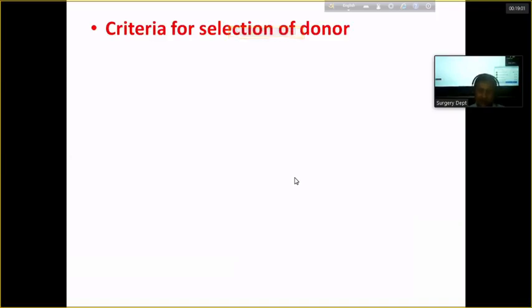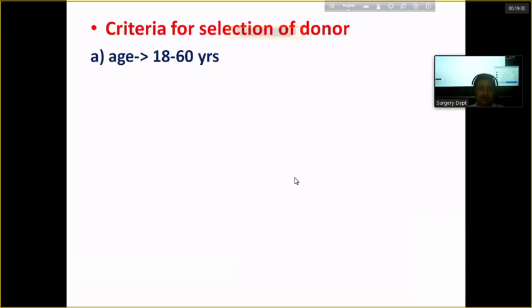Donor means who are giving blood for another person. Donor means a healthy individual who likes to donate the blood. So everybody cannot be donor. Whenever an individual wants to donate blood, he has to fulfill some criteria for the safe procedure. And these are called the criteria for selection of donor.